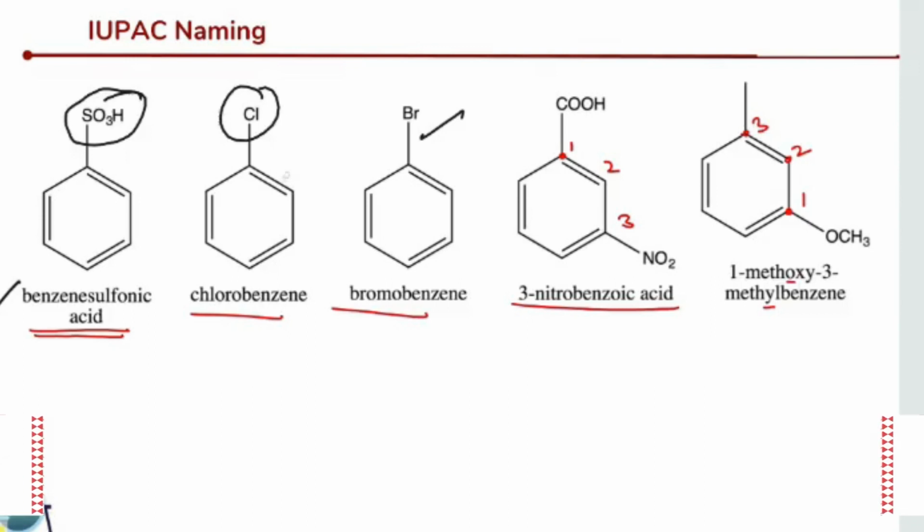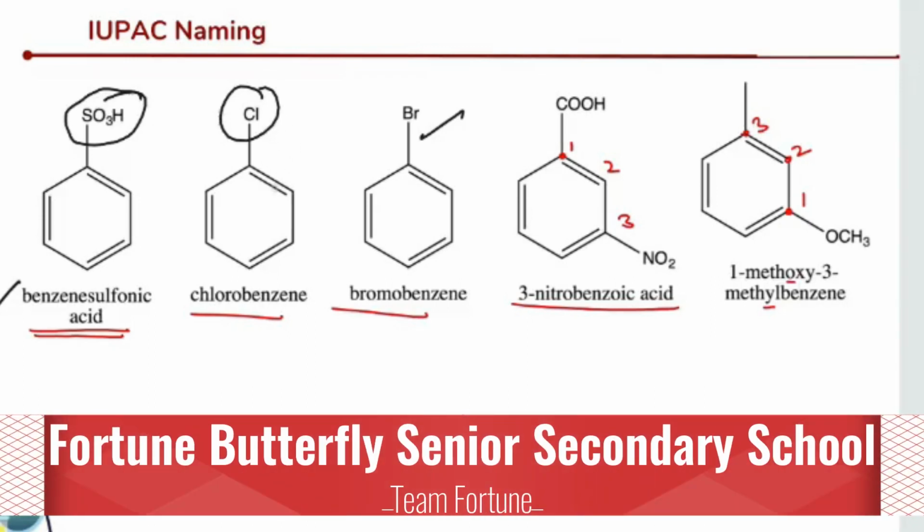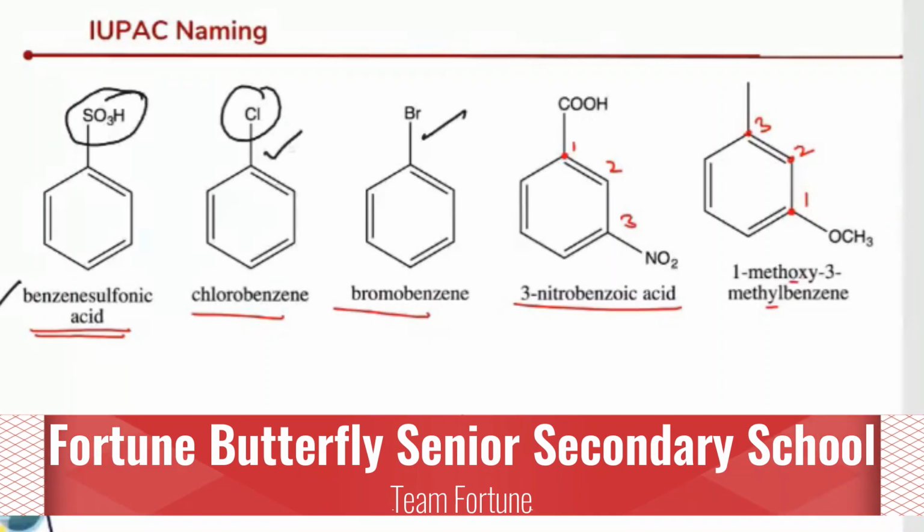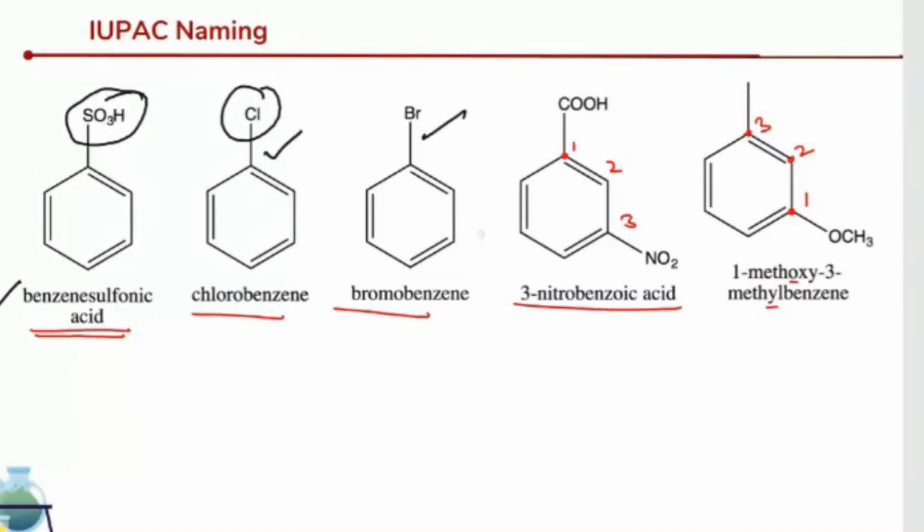And the second one is what? It's very simple. As chlorine is attached to the benzene, we can call it chlorobenzene. And bromine attached to the benzene, we can call it bromobenzene.